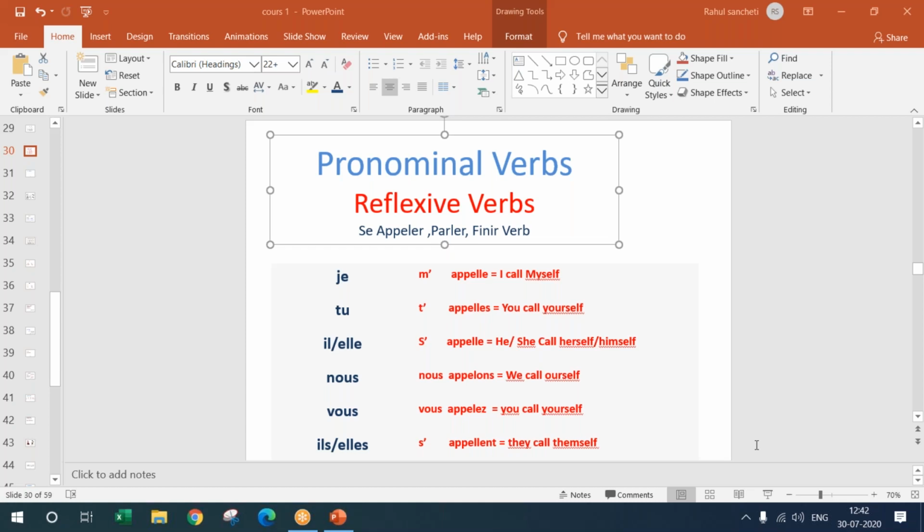Now the most important thing, the reason I told you this: whenever you say in English, I am Rahul Sancheti, that's my name and that is how I call myself. So here you're using I am, that is to be. In French, literally you say je suis, I am, right? Yes or no? When I say I am Rahul Sancheti, I am using the verb être, that is to be.